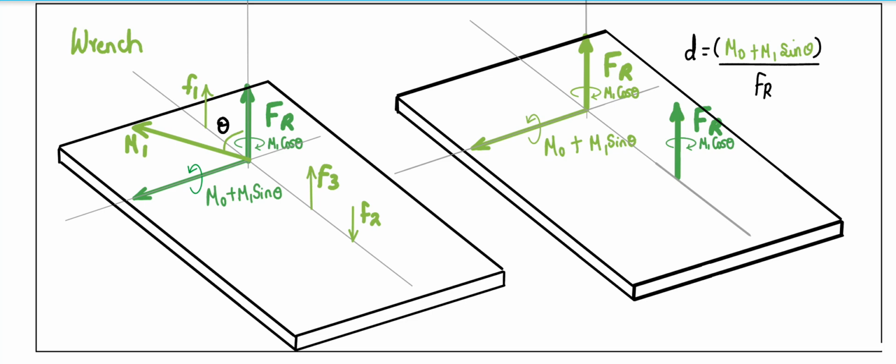As I already stated, a force acting along the axis of rotation does not produce rotation about that axis. So this M1 cos theta cannot be produced by this FR acting at any point. We cannot displace it to any point to produce this, because it acts along the same line of action as M1 cos theta. So you can see this is like a wrench. This is what we specify as a wrench.